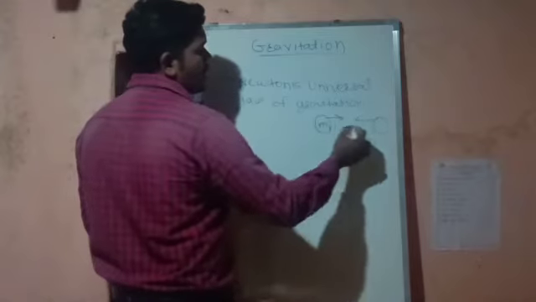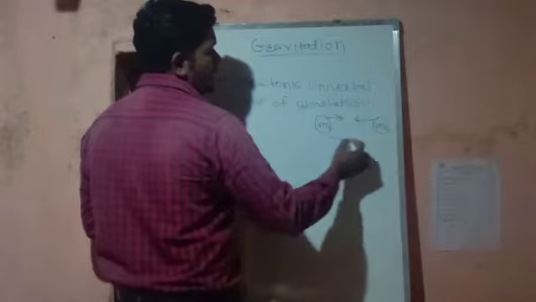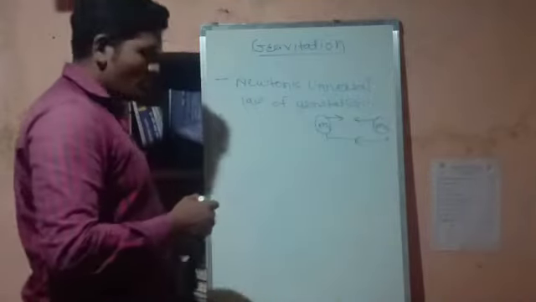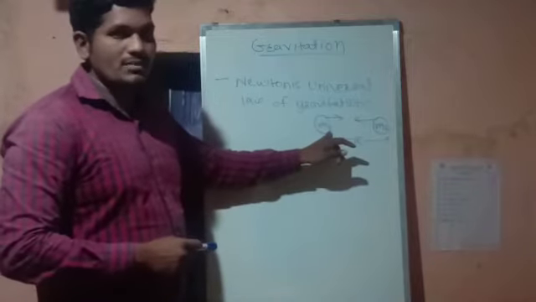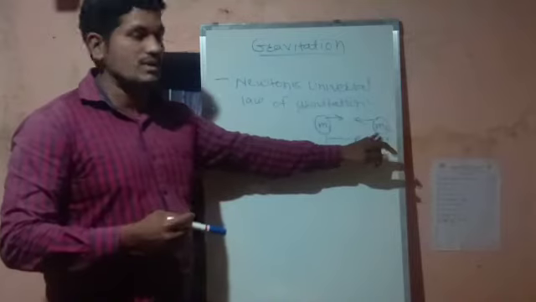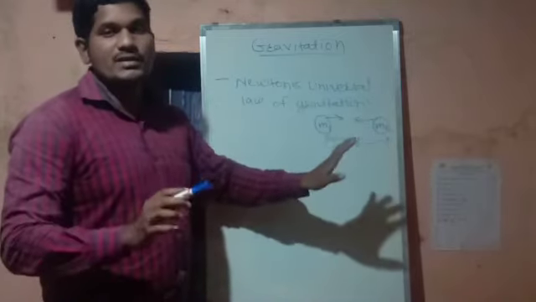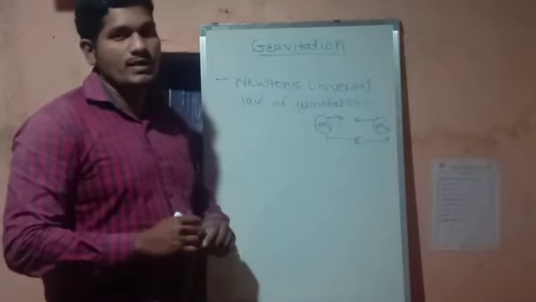Suppose this is m1 and this is m2, and the distance between them is r. So for the derivation we have considered two masses: m1 is one mass and m2 is the other mass, and the distance between them is r.